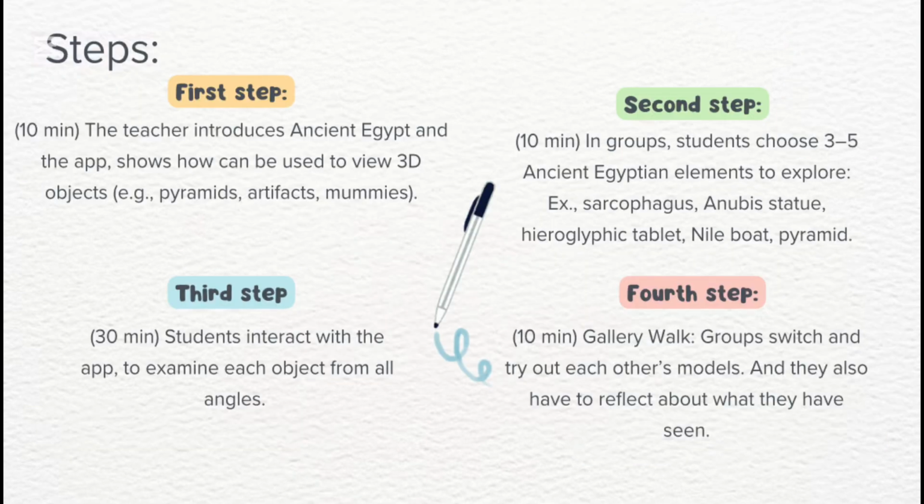The steps that would be followed in the session would be: firstly, the teacher must introduce ancient Egypt and also how the app works. Then, they have to choose in groups some element to explore. After that, they have to interact with the app to see the object that they have chosen. And finally, they have to try the other groups' apps and reflect about what they have seen.